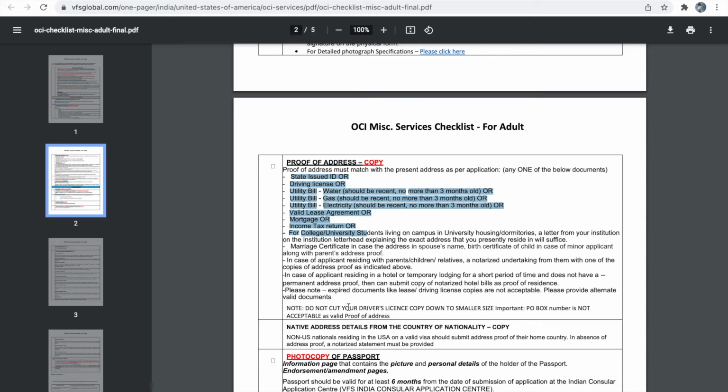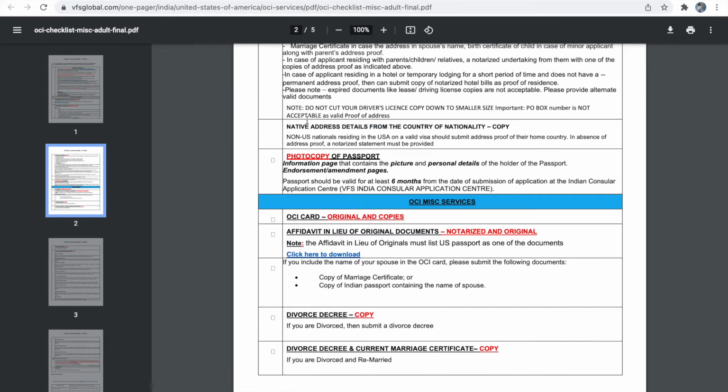If you are sending a driving license copy, make sure you are not cutting your driving license copy into a smaller size. Here they have mentioned native address detail from the country of nationality. This is not applicable to everybody. If you are a non-US citizen and applying for OCI renewal from the US, then you have to get a native address detail from the country of your nationality. For example, if you are a UK citizen and you are applying for OCI renewal from the USA, then you have to get native address detail from the UK. Your native address detail is nothing but a copy of address proof for your home country. This can be your passport or your driver's license from the country of your nationality.